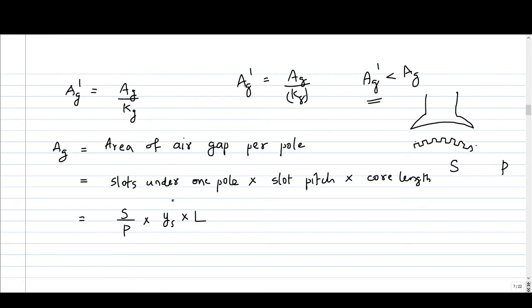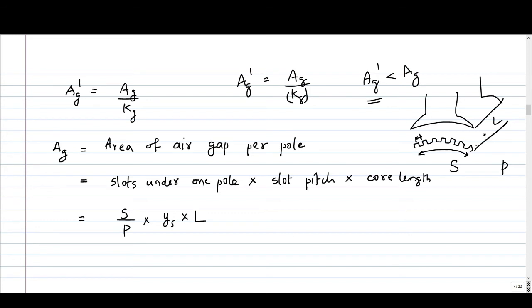Area of air gap can be calculated like this: S by P is the number of slots coming under one pole. Then you multiply it by slot pitch, distance between the midpoints of two adjacent slots, or between two adjacent teeth. So number of slots into slot pitch, you will get this total length under one pole. Then multiply it by the core length, this dimension.